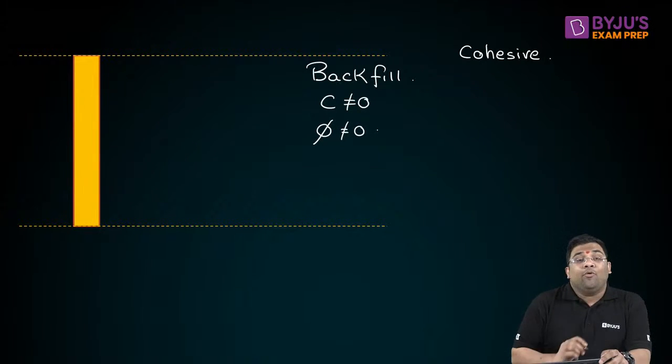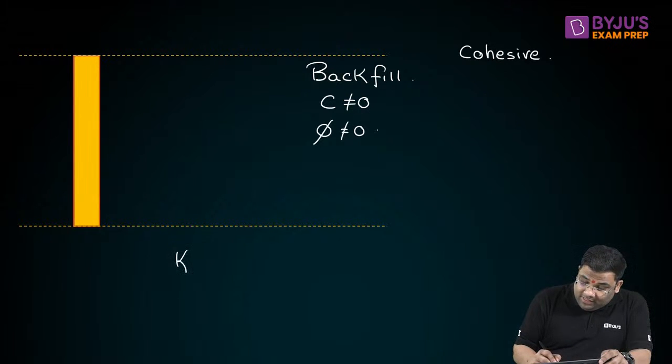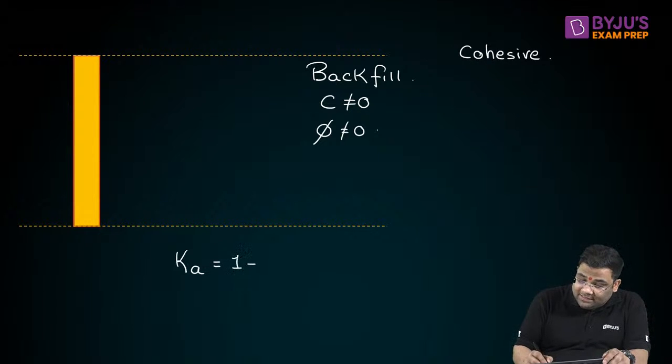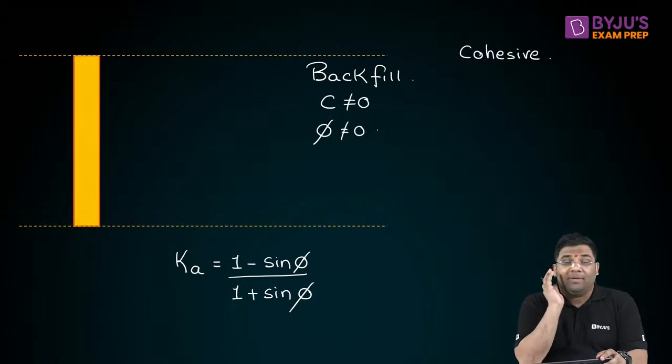Now we know that the coefficient of active earth pressure is 1 minus sine phi by 1 plus sine phi.